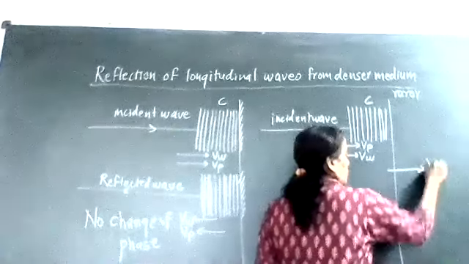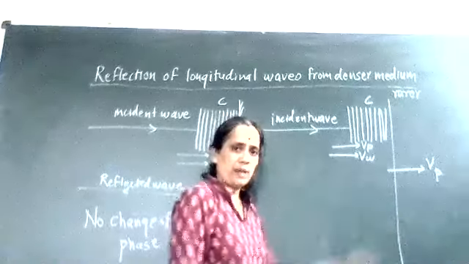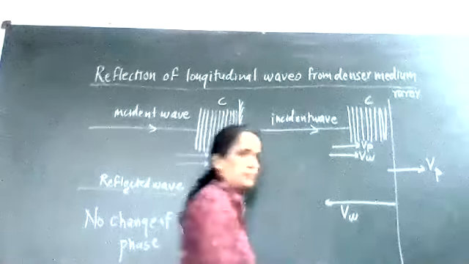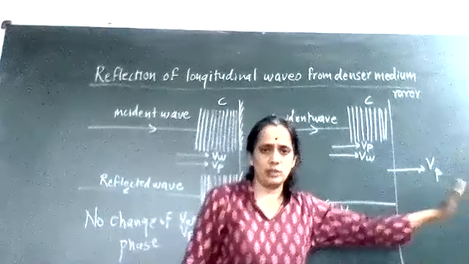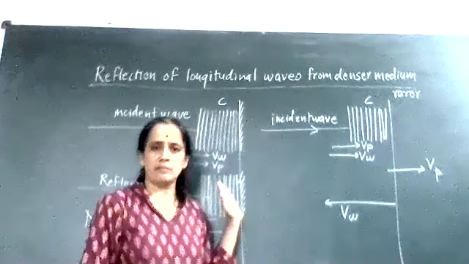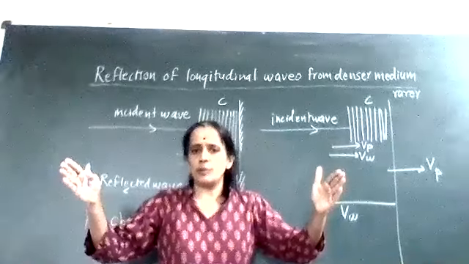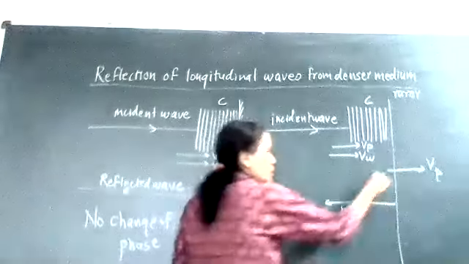Your particle velocity will continue in the rarer medium, but due to reflection, wave velocity will get reversed. Means the particle wants to move in the forward direction, while the wave velocity wants to move away from the medium. So there will be an increment in the volume of the medium.